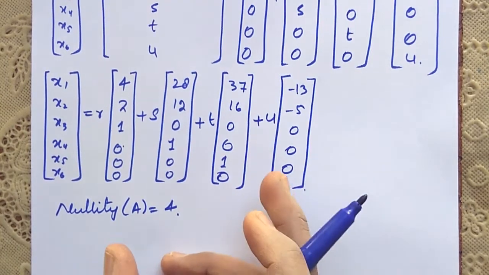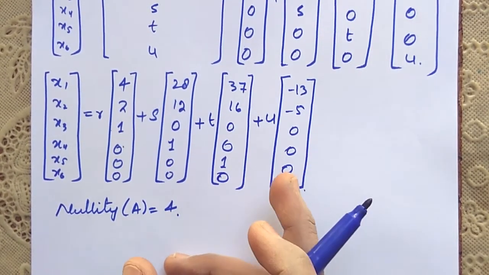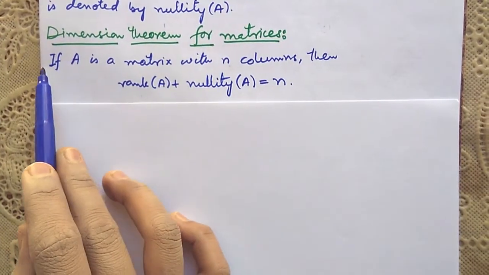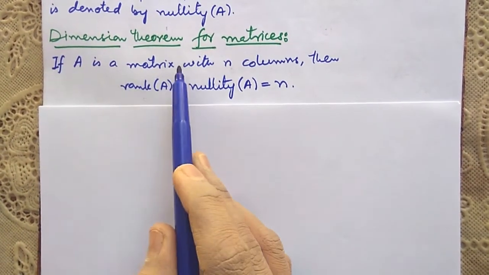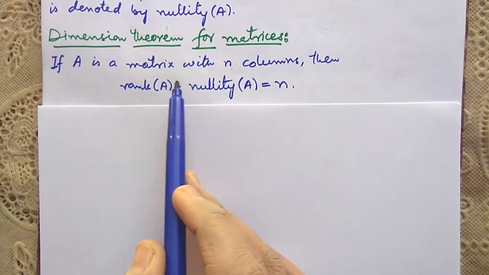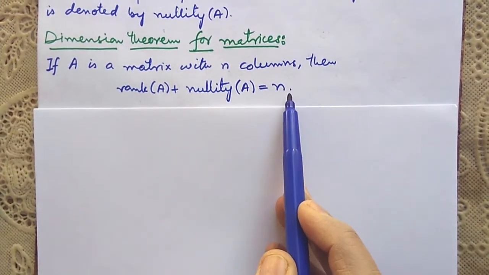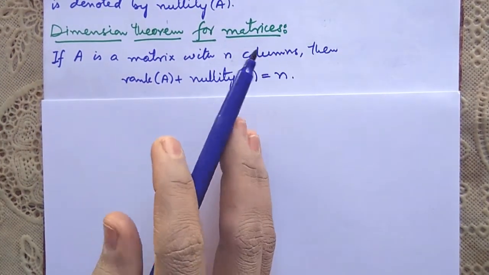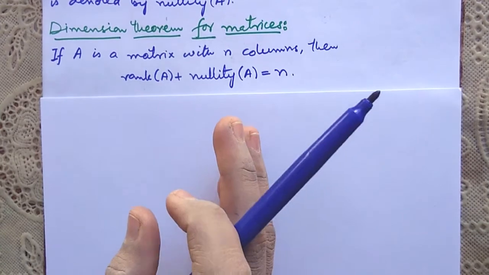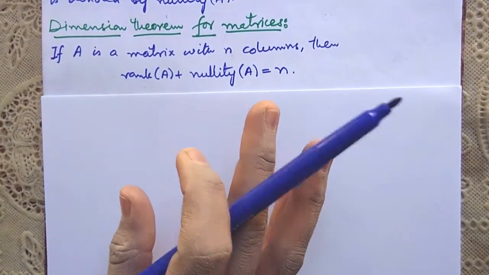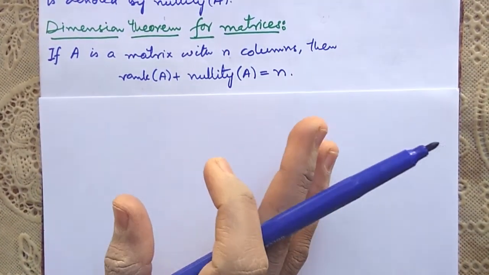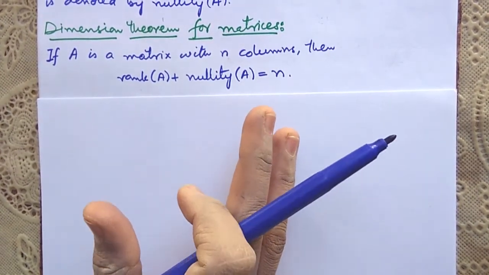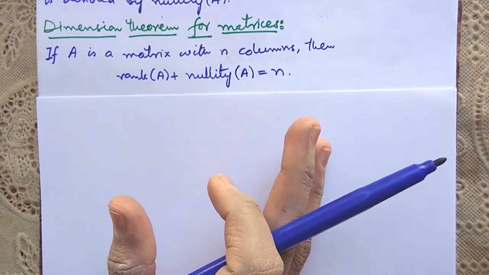Now let's see a well-known theorem which is helpful in determining the rank when nullity is given and vice versa. Dimension theorem for matrices. It says, if A is a matrix with n columns, then rank of A plus nullity of A is equal to n, where n denotes the number of columns of matrix A. We can prove this theorem logically, since in a matrix A the number of columns denotes the number of variables. That is, when we write the coefficient matrix of the linear system, each row represents an equation and the number of elements in the row represents the number of columns that are actually the number of variables.